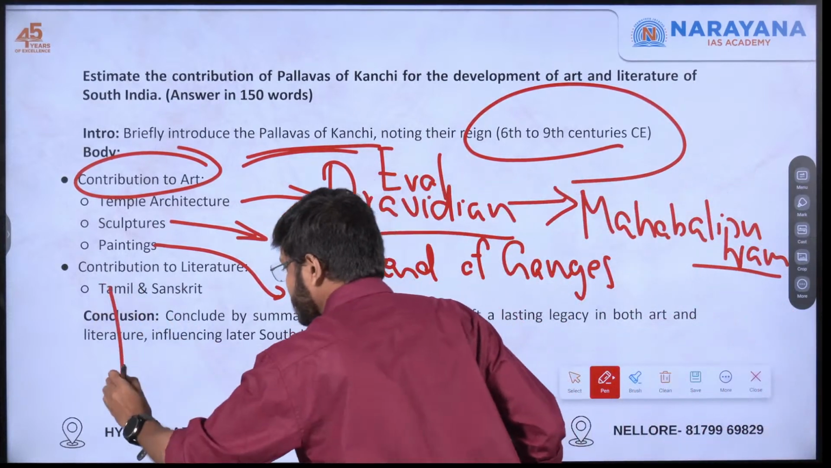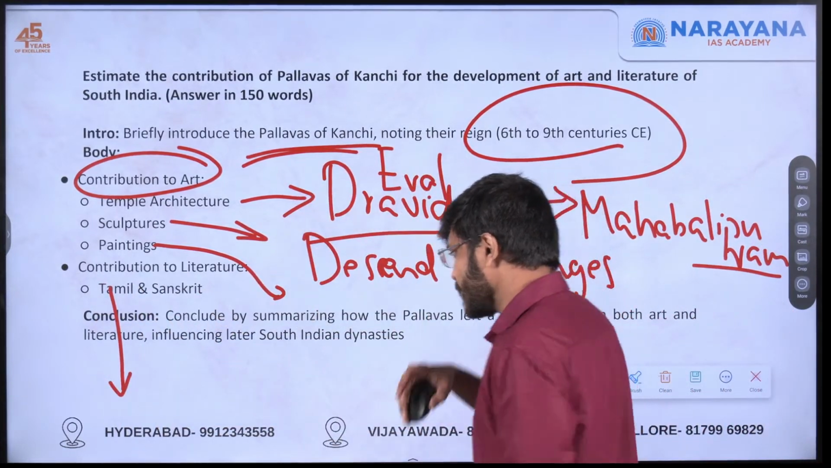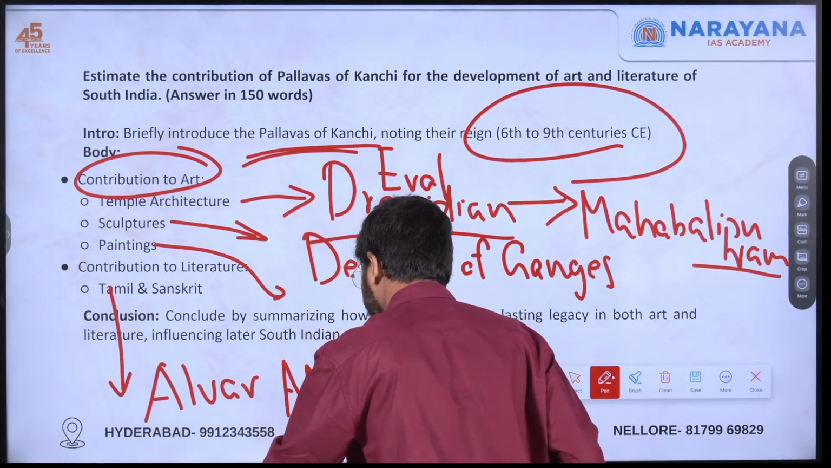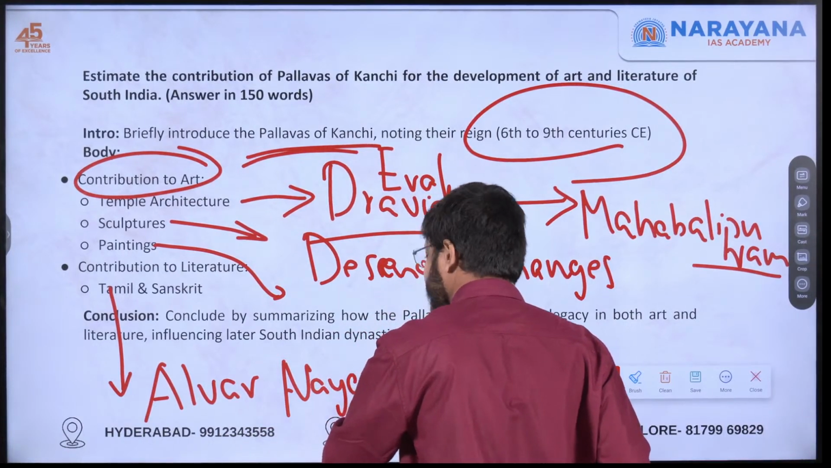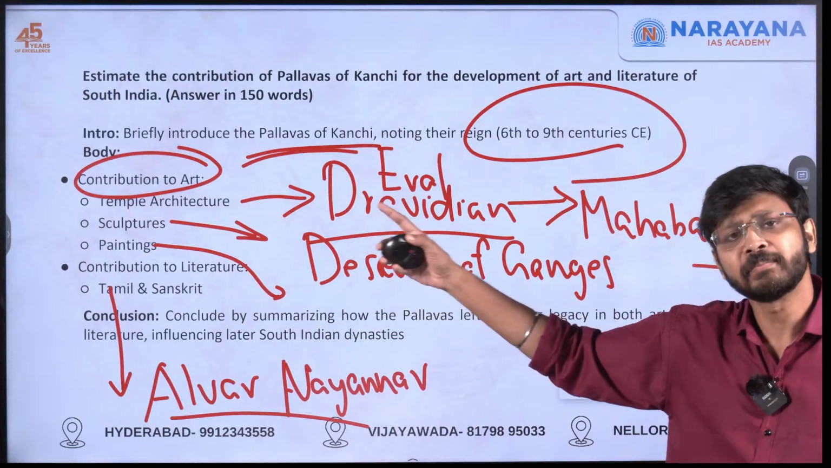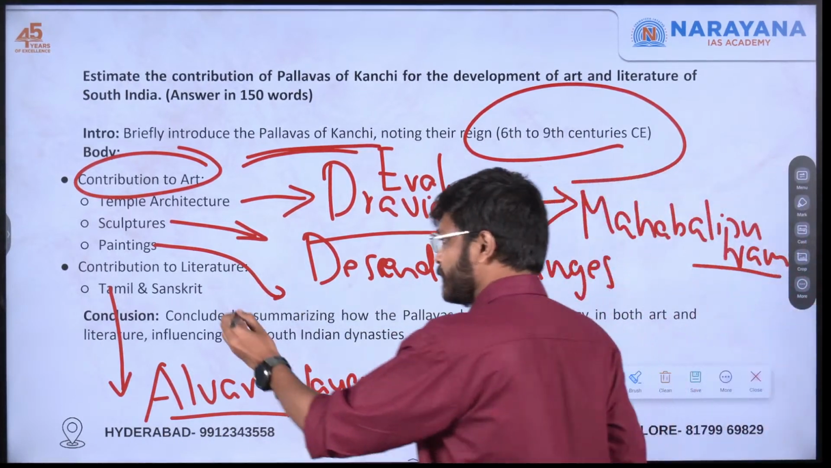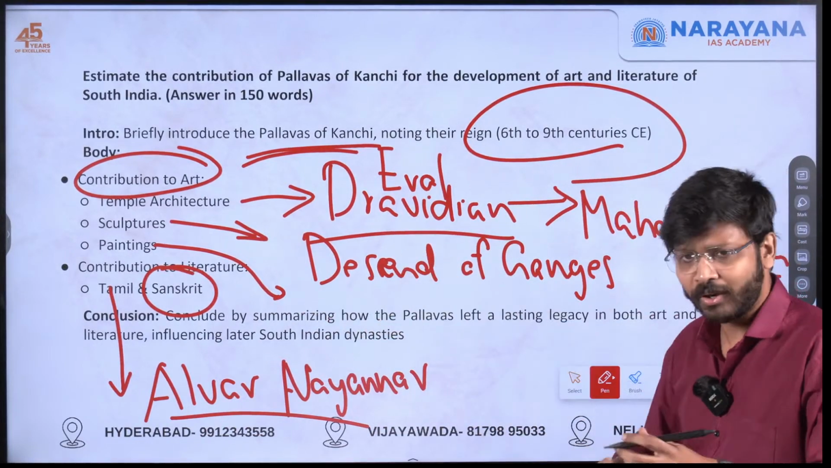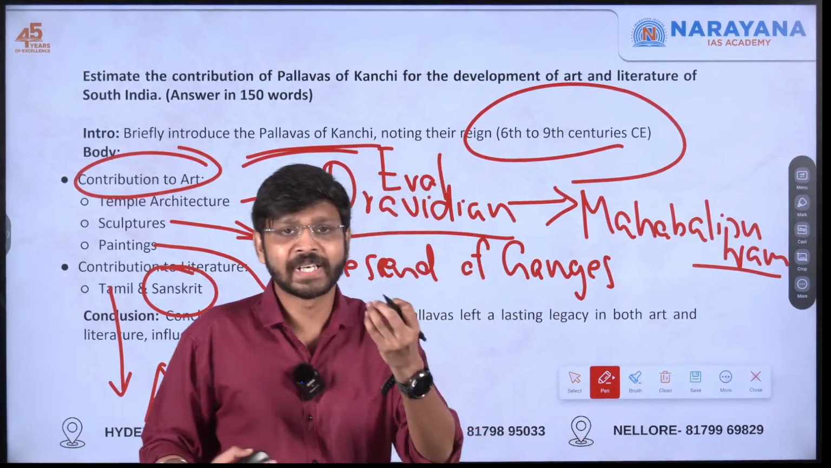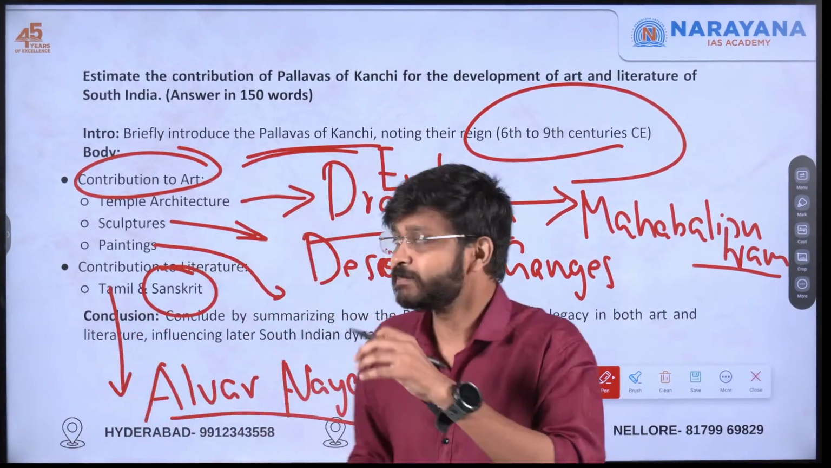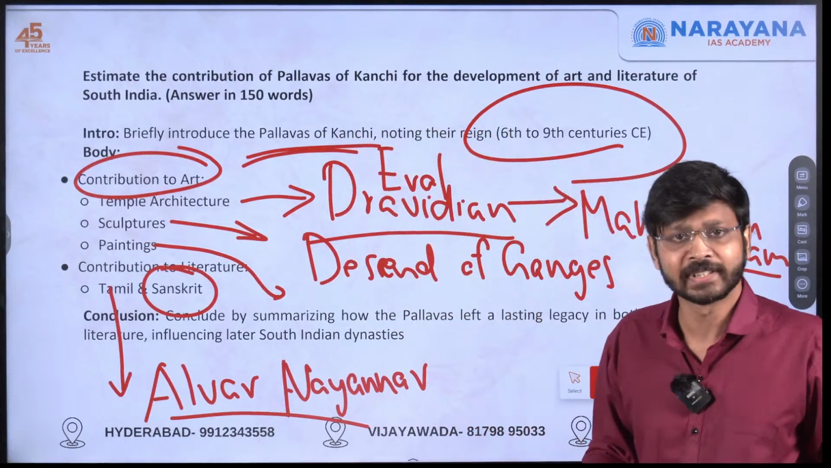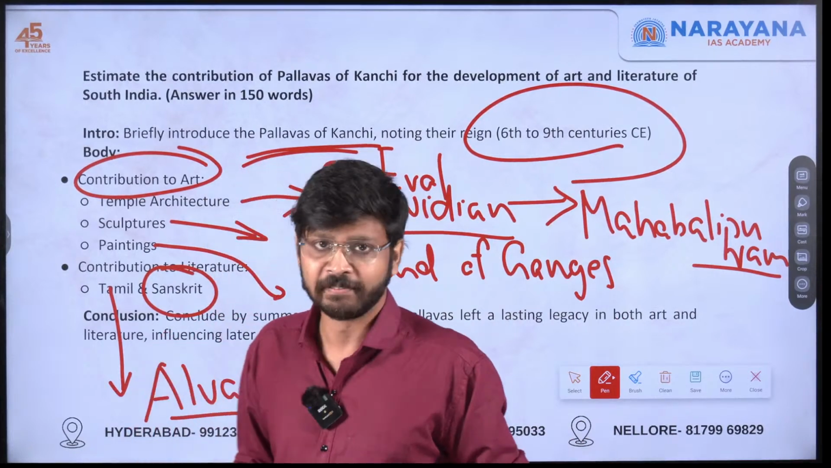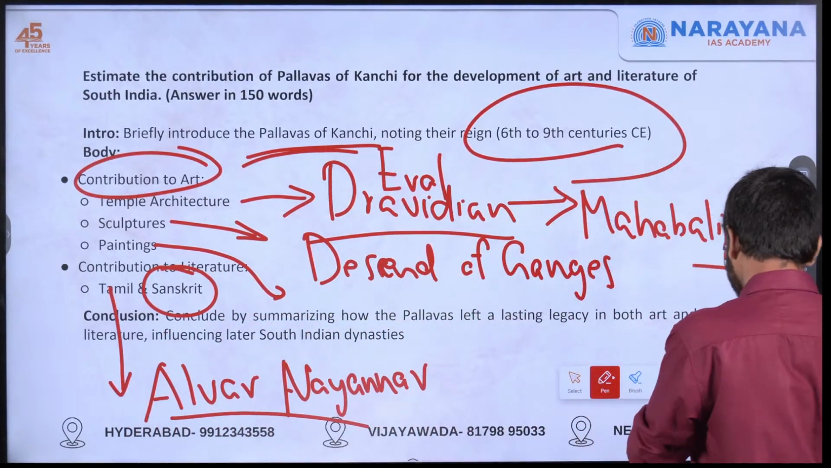Contribution to literature, Tamil literature: Alvars and Nayanars. That you can mention here. Sanskrit literature, even Mahendra Varman was a poet also. He has written a play known as Mattavilasa Prahasanam. That maybe you can mention here. So all these examples will make sure that you are getting that one extra mark. Other things based on these points, everyone can write. But if you can substantiate what you are writing with examples, then it will make a difference. Okay. So this is how you can conclude this answer.